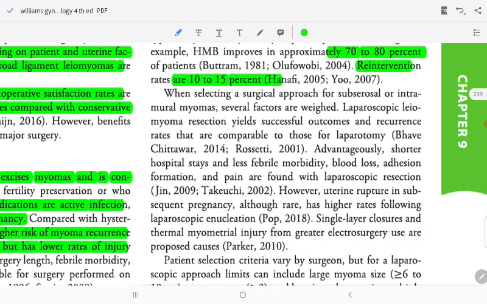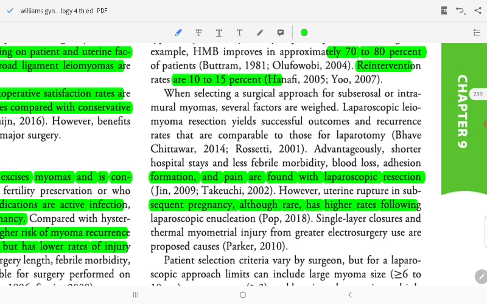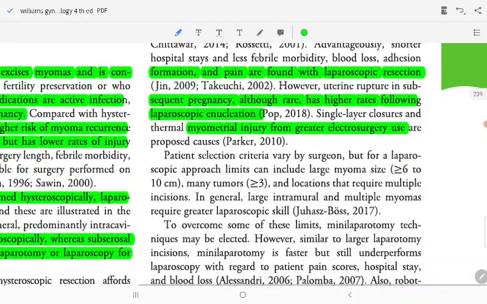In selecting a surgical approach for subserosal and intramural fibroids, several factors are weighed. Laparoscopic leiomyoma resection yields successful outcomes, with advantages of shorter hospital stay, less febrile morbidity, blood loss, adhesion formation, and pain. However, rupture in subsequent pregnancy, although rare, has a higher rate of occurring with laparoscopic resection, given single layer closure and thermal myometrial injury. Proper patient selection criteria by the surgeon limit the laparoscopic approach, and can include larger myoma more than 6 to 10 cm, or tumors in more than 3 locations that require multiple incisions.